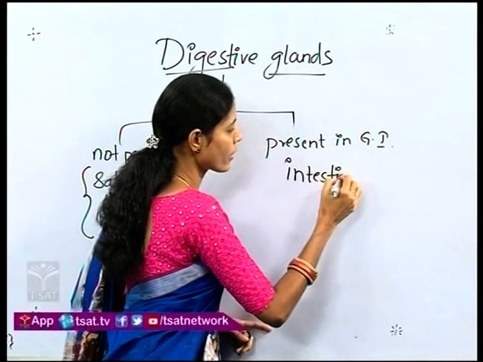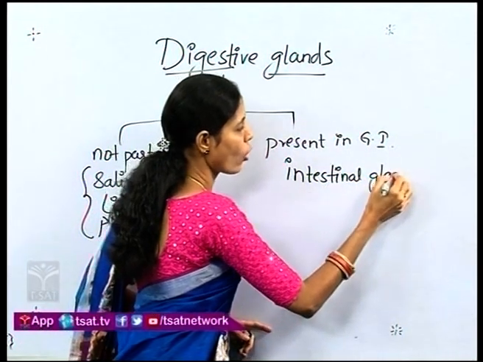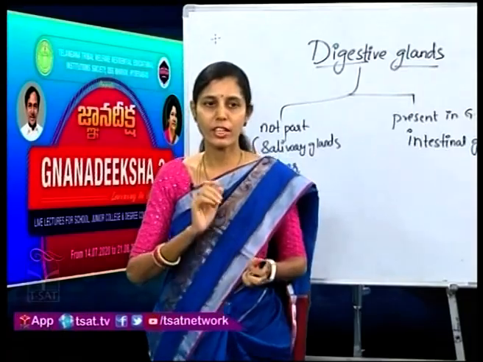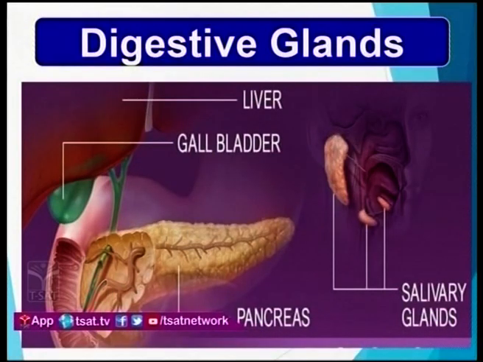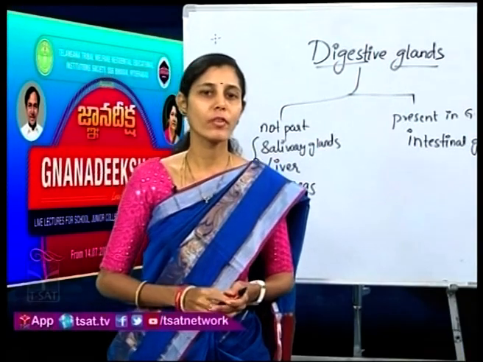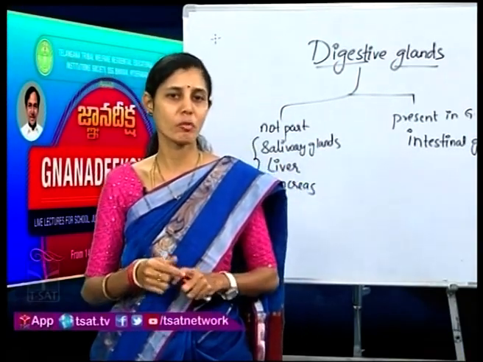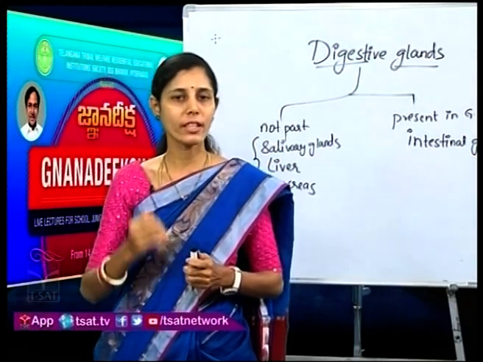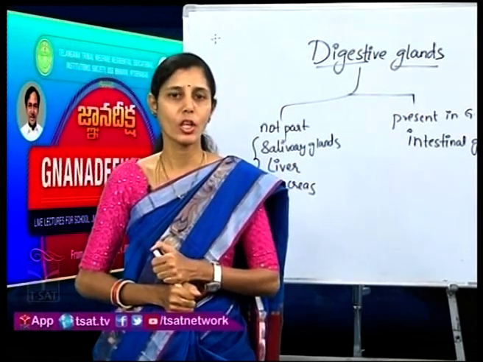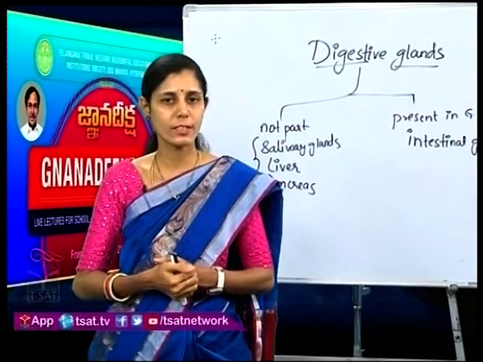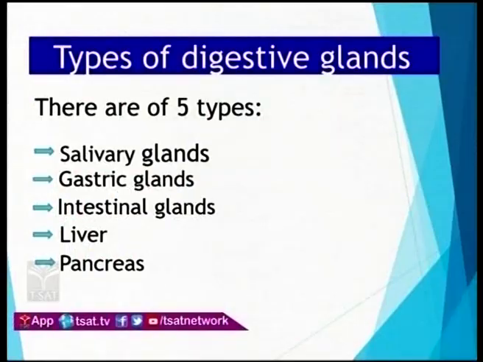What are they? They are the intestinal glands. So altogether we are having 5 different types of digestive glands, that is your liver, gallbladder, pancreas and salivary glands, as I have spoken to you. Apart from this, salivary, gastric, intestinal, liver and pancreas, all these glands will be releasing their secretions, which will be helping in the process of digestion. So, note down the 5 different types of digestive glands which are present in our body. They are the salivary glands, gastric glands, intestinal glands, liver and pancreas.